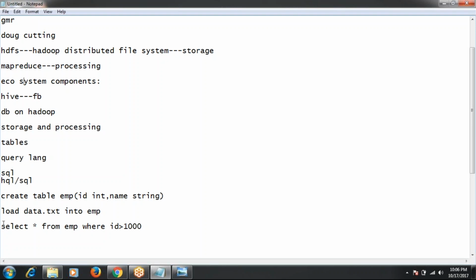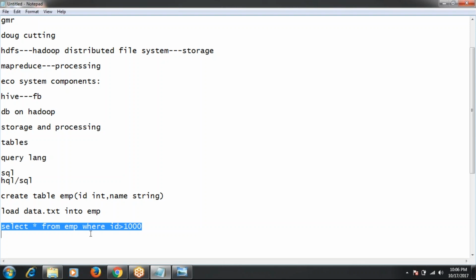Yeah, but as a Hive developer, our responsibility is writing the queries based on our requirement and executing them. Whenever we execute the queries, the queries are converted to MapReduce. Who will convert the Hive queries into MapReduce? That will be taken care of by the Hadoop framework by default.